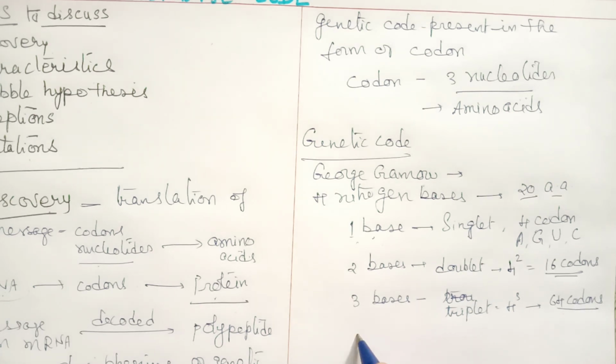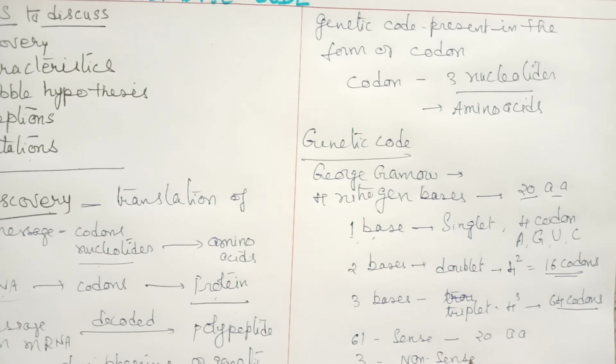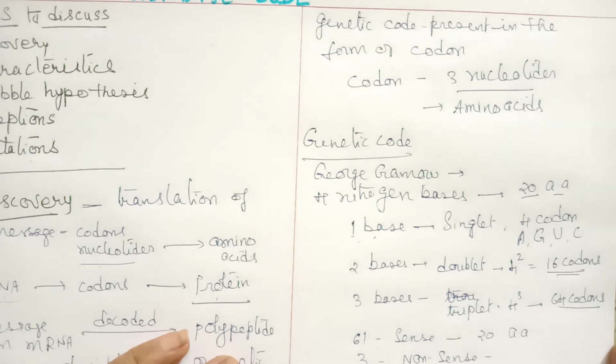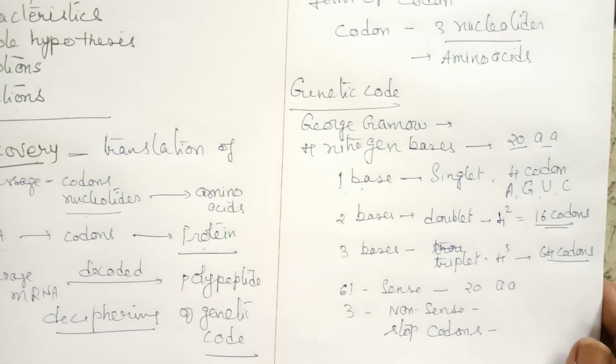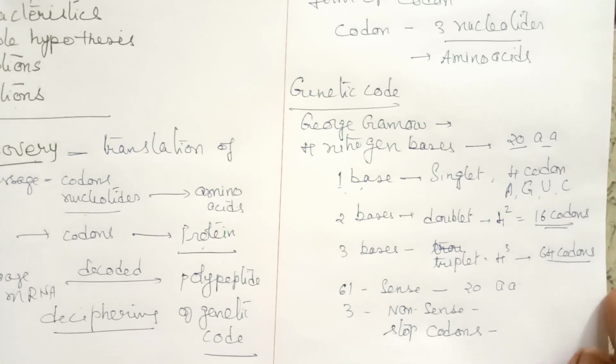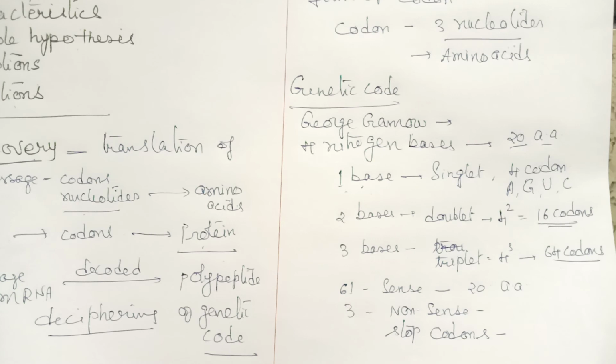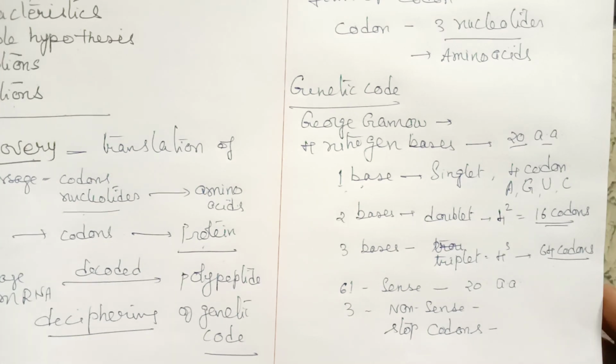Out of 64 codons, 61 are called sense codons because they represent 20 amino acids. The remaining 3 are called nonsense codons. Nonsense, that is, they do not represent any amino acid. These are also called stop codons because they bring about termination of protein synthesis. So this was the first study made, and it was established that the genetic code is a triplet code.